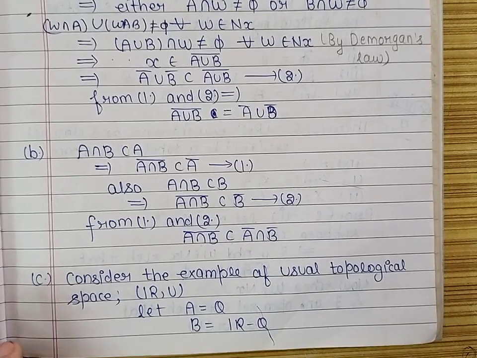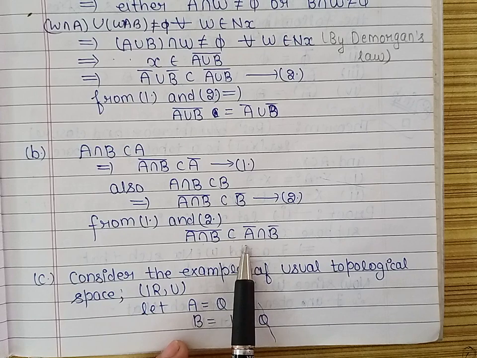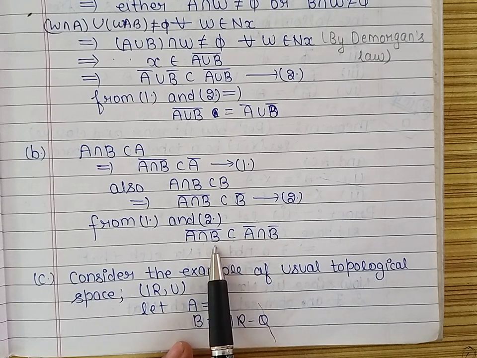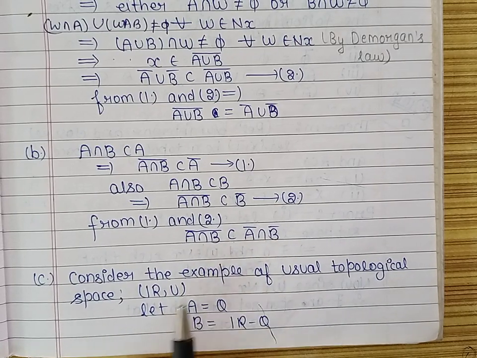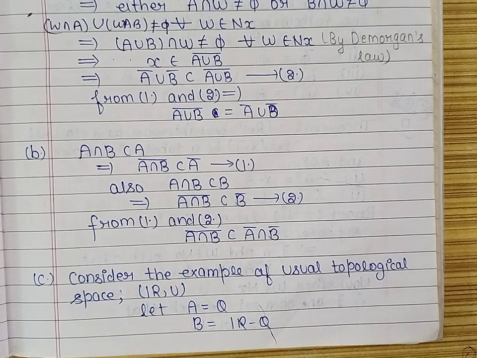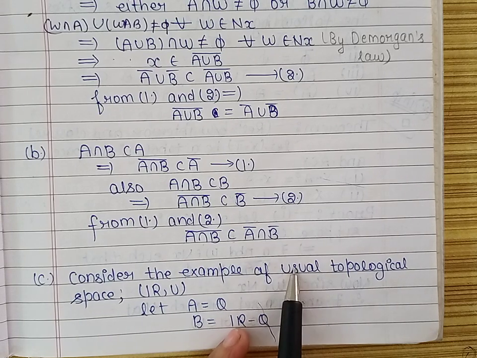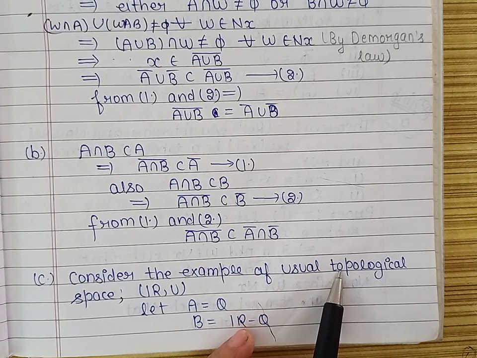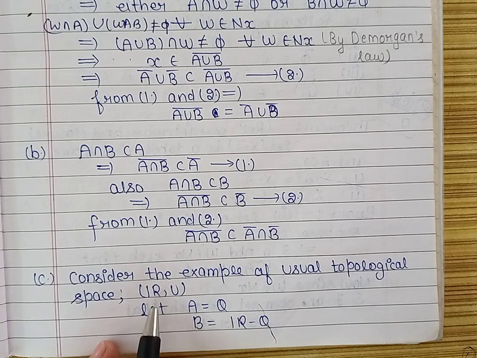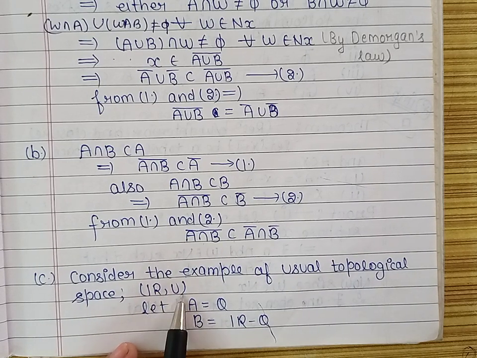Now to show that equality does not hold in this equation, we will give an example. So let us take an example of usual topological space. Usual topological space means real line with usual topology.